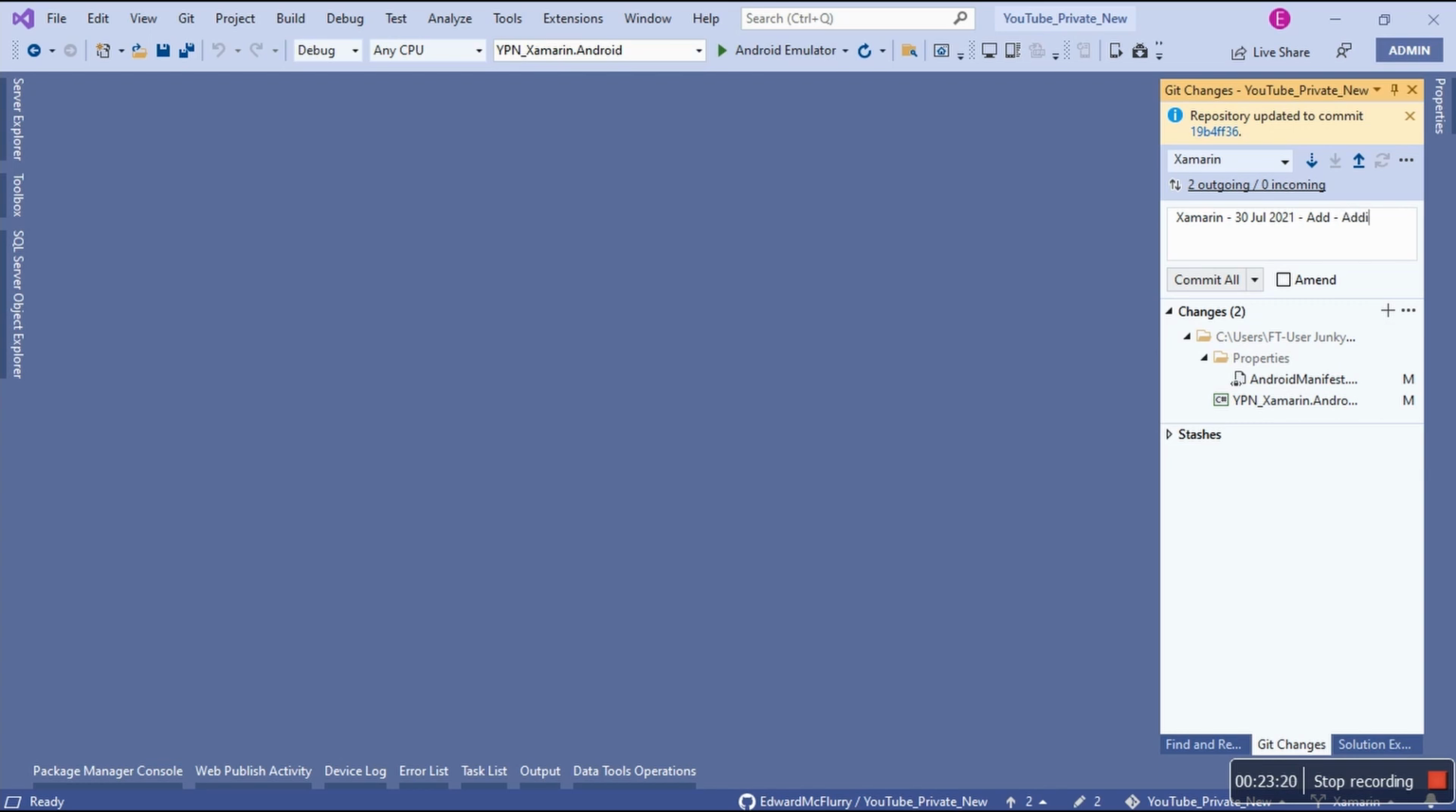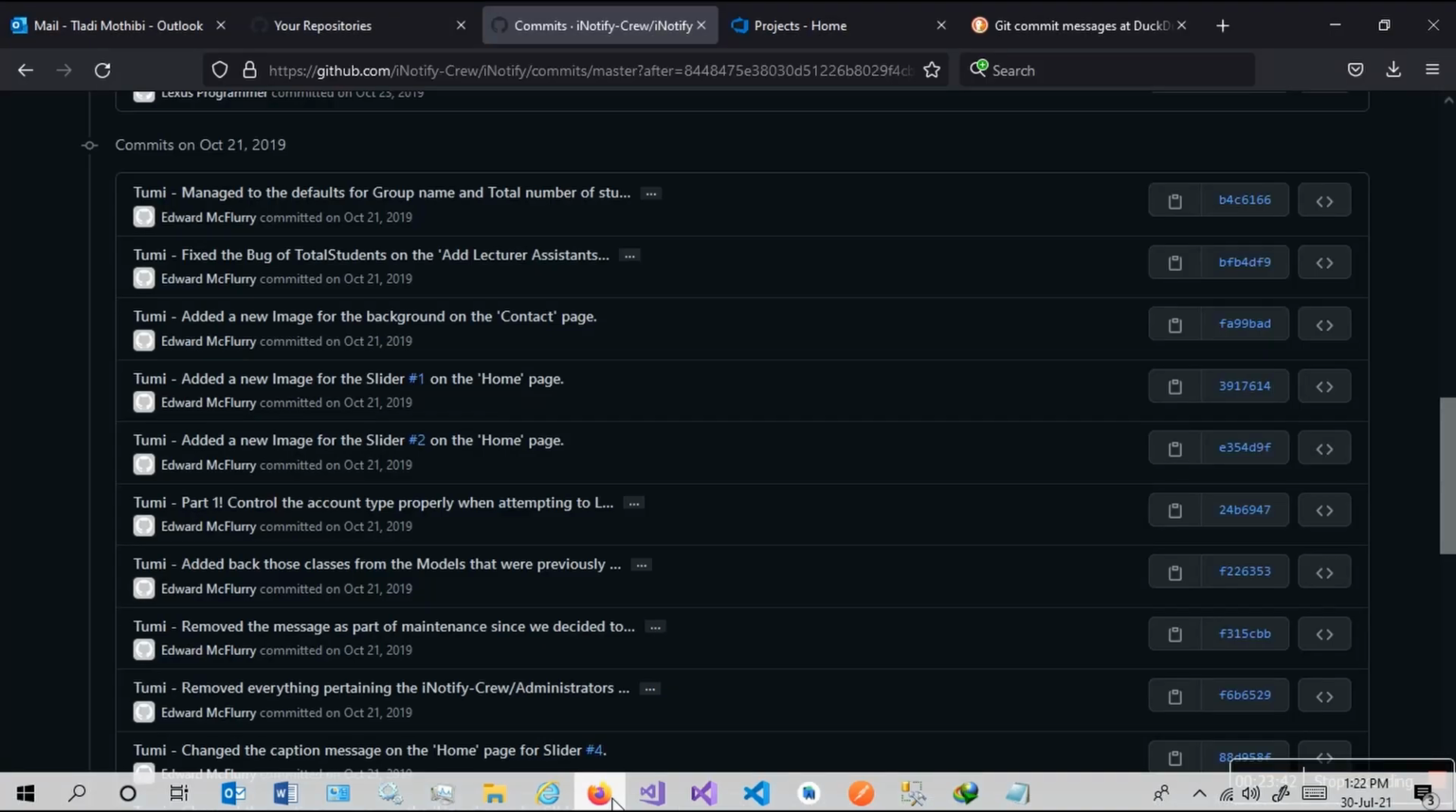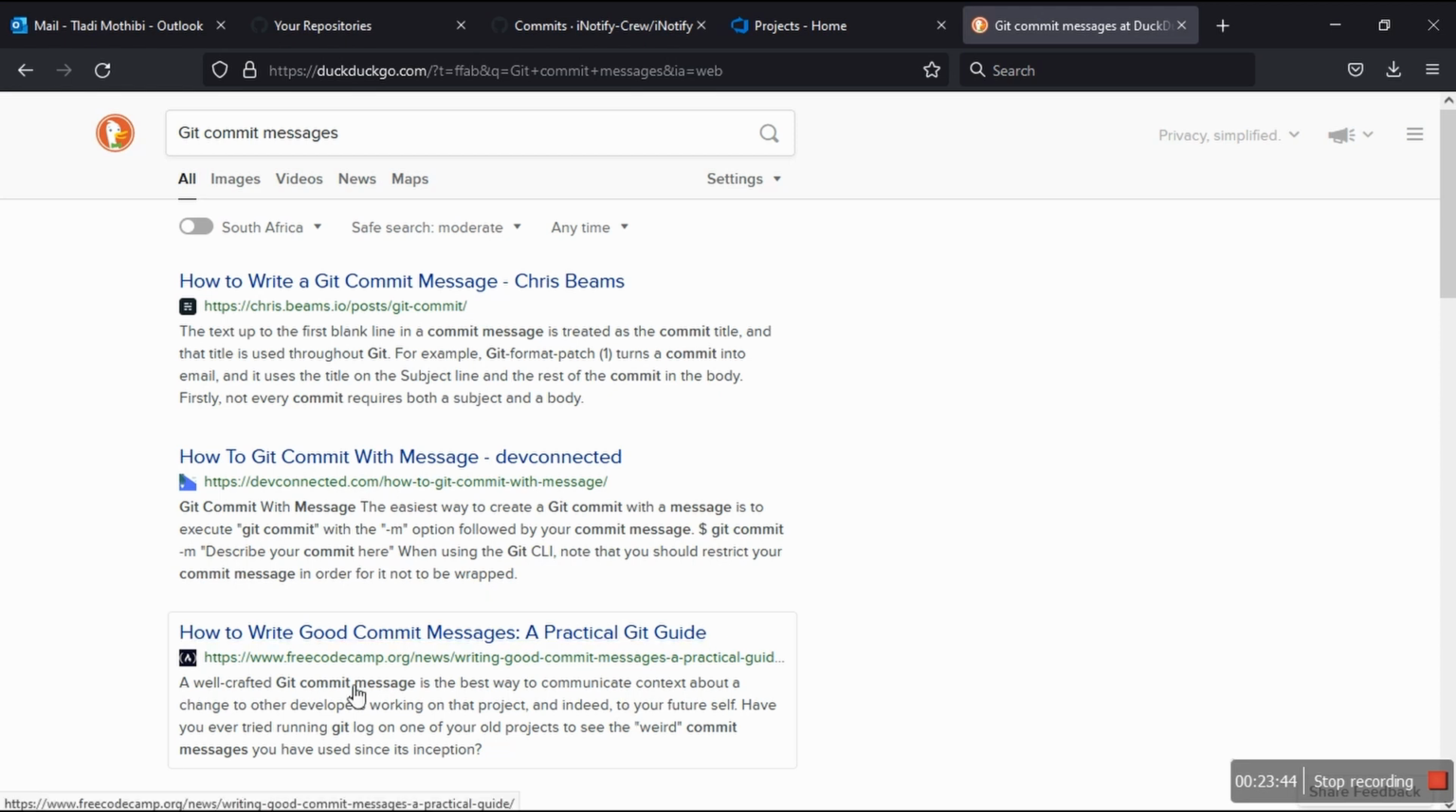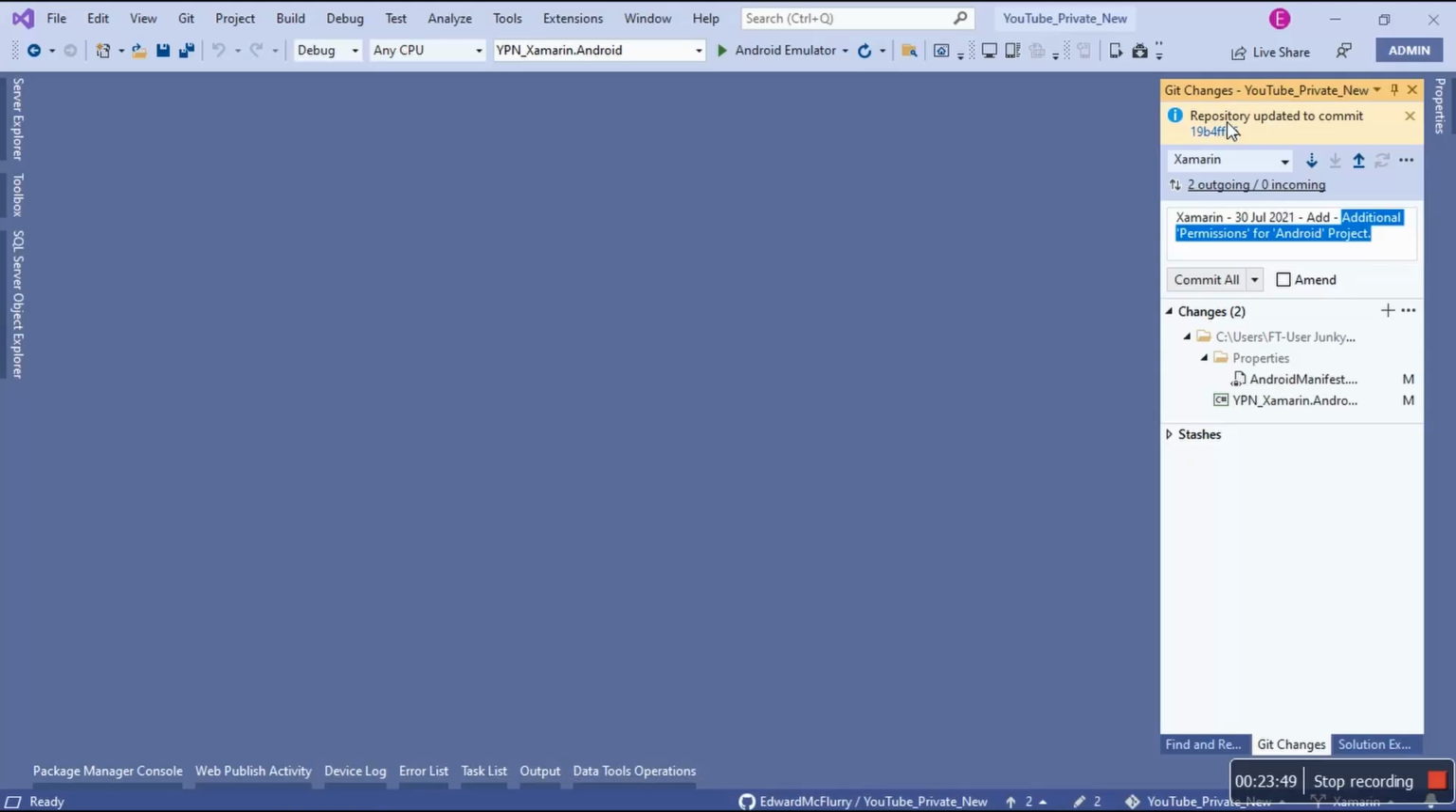additional permissions for Android project. Did you notice how I write my messages? Context. Remember context that we're reading? Context. And then that's it. And commit.